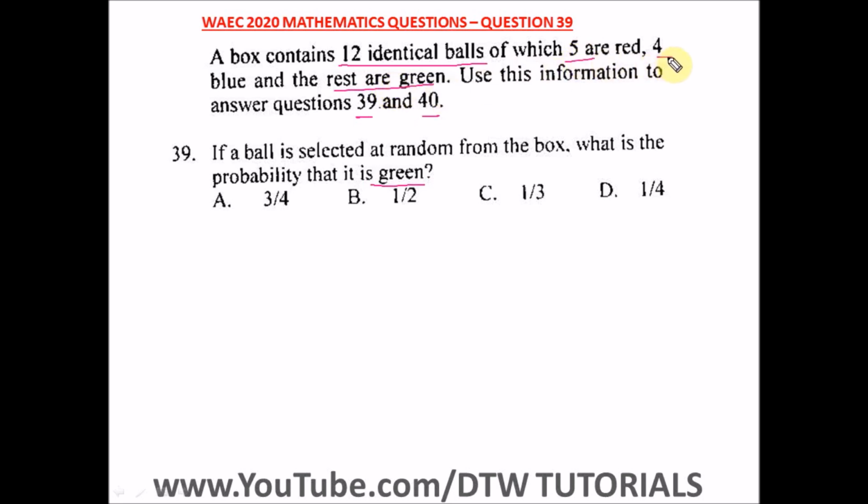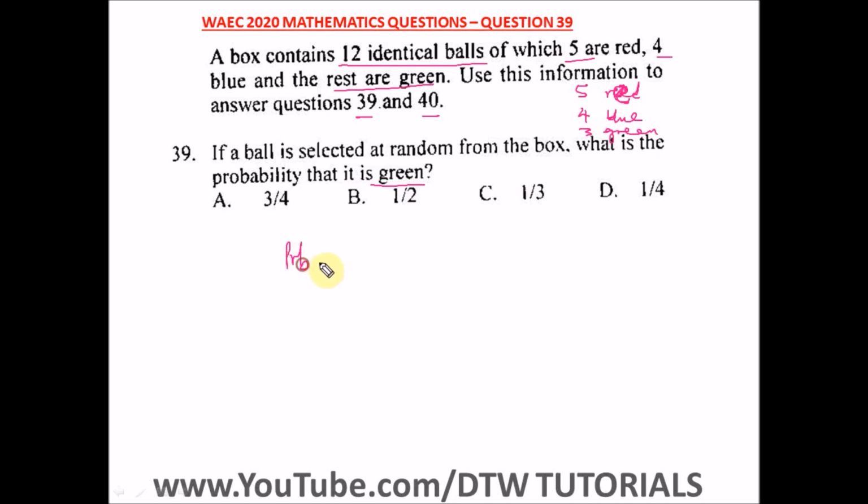First of all, let's find out how many is green. It says 5 are red, 4 are blue, and the rest green. So we have to get the remainder, which is green. We do 5 plus 4, which is 9, and we subtract 9 from 12. When we subtract 9 from 12, we get 3. So we have 5 red, 4 blue and 3 green. When we add this up, we're going to have 12 balls.